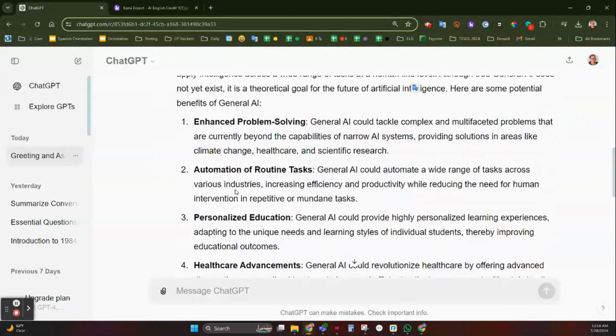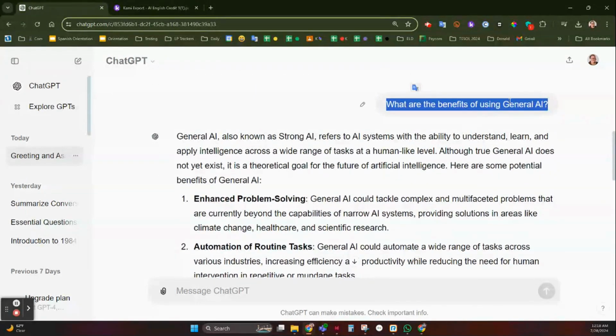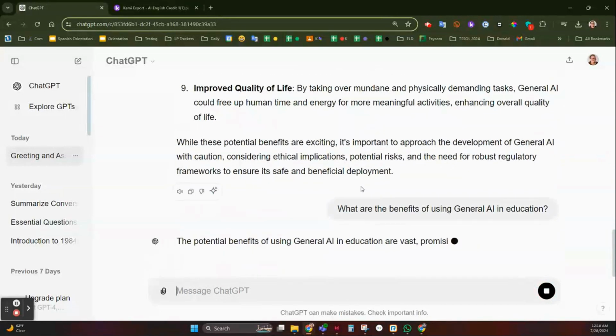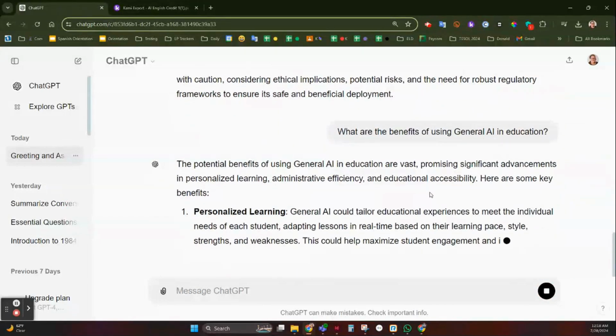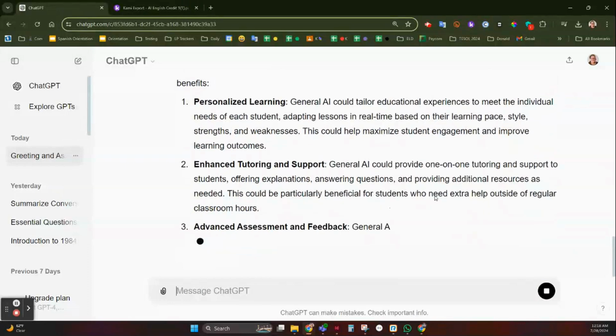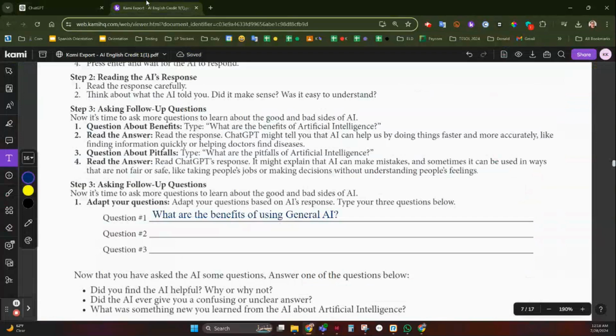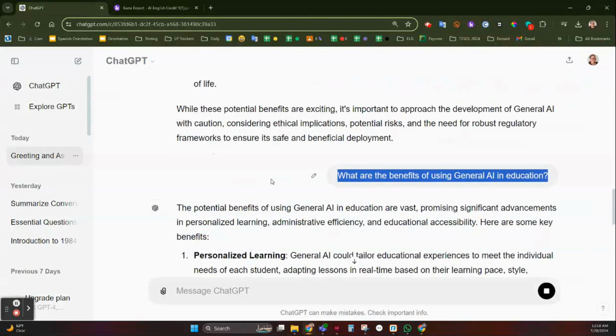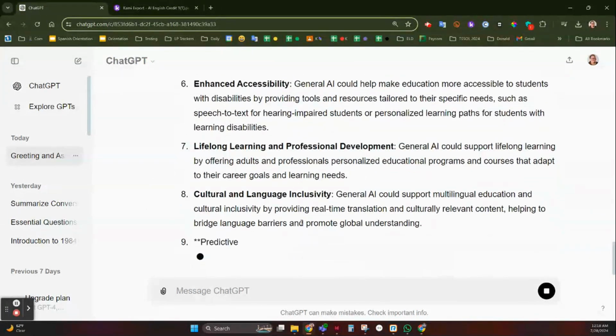So it's giving me these benefits, but I'm actually going to write my paper on the benefits of AI in the education system. So I'm going to redo this question. What are the benefits of using general AI in education? So there's another question I'm asking it, and it's going to give me a whole bunch of information again. So I'm going to copy this because this is the second question I asked it. And what you're doing in this activity is you're learning how to be a prompt engineer.